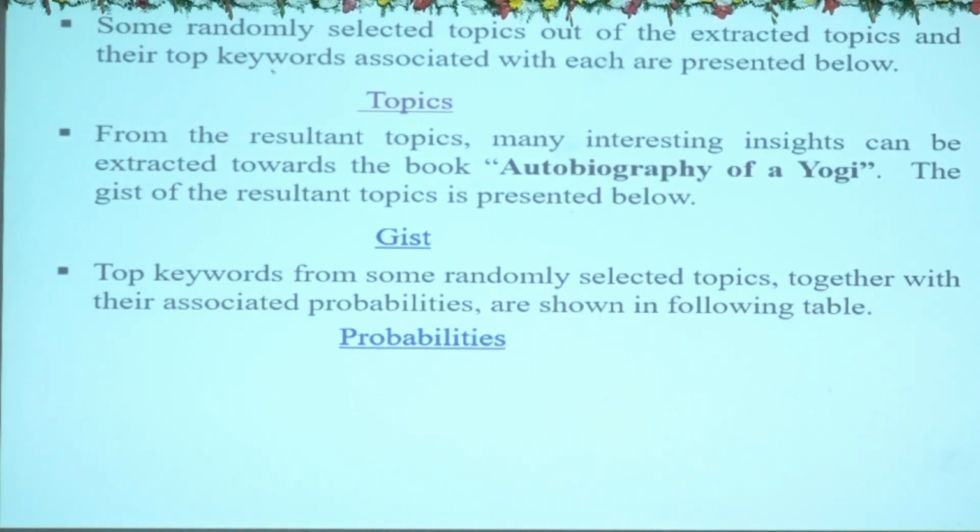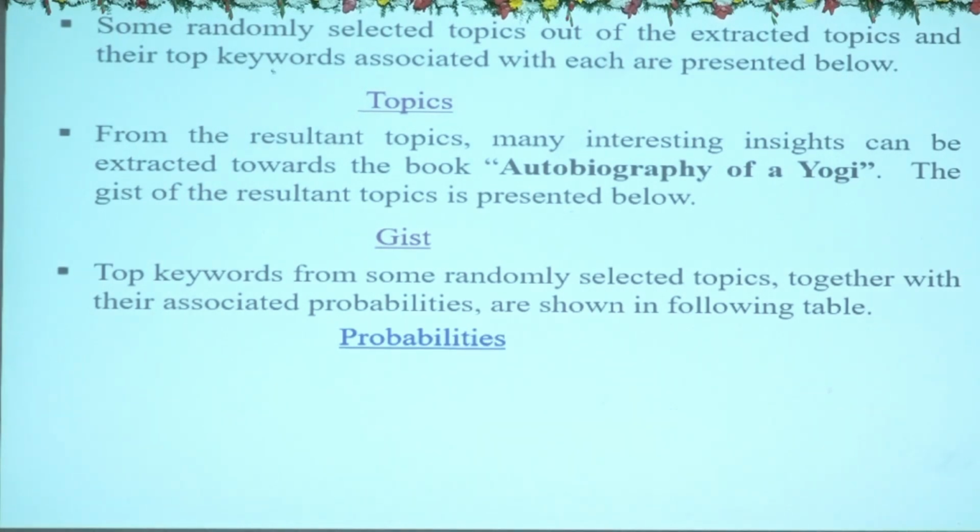By default, it created hundreds of topics. It is not possible for us to go through all those hundreds of topics. So we can club them according to the semantic similarity between the generated topics, and therefore we reduced it to nearly 42 topics. The gist of the topics I presented there.